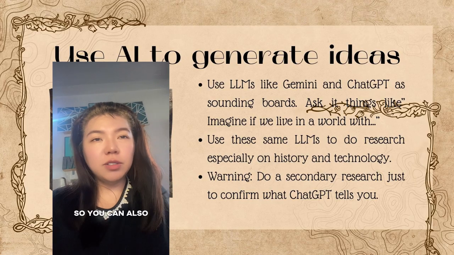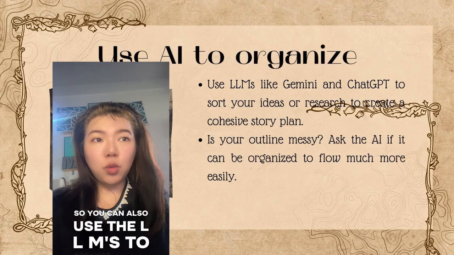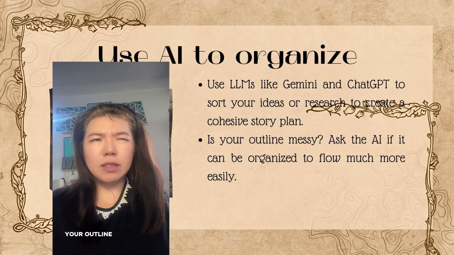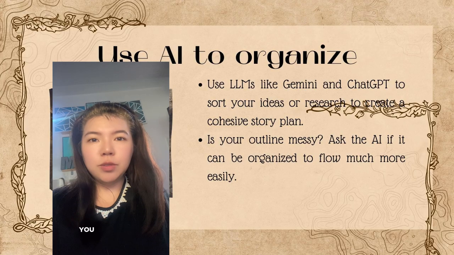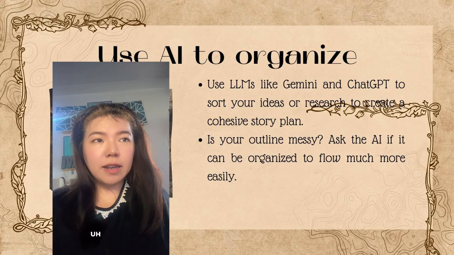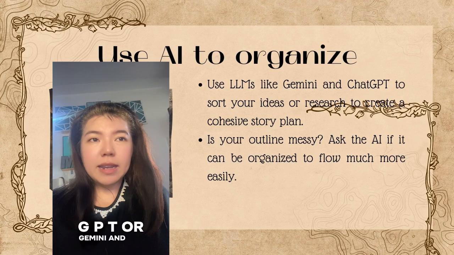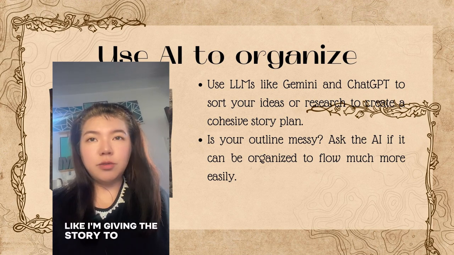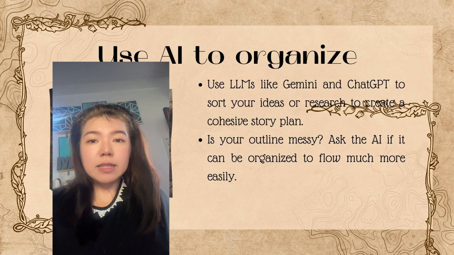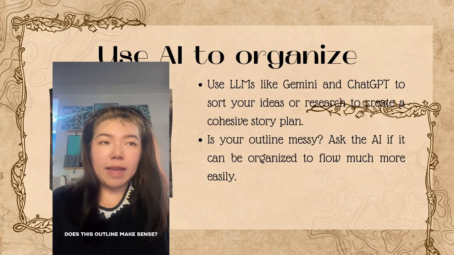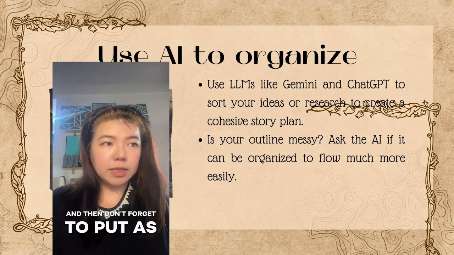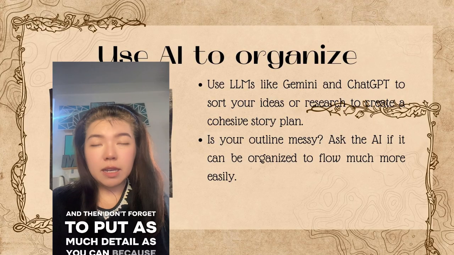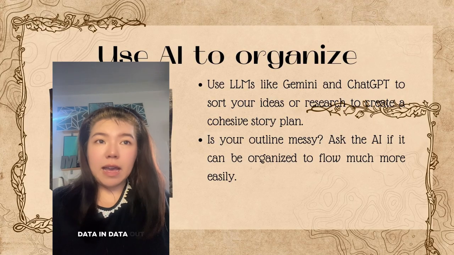All right, so you can also use the LLMs to organize. Let's say your outline feels messy. You can put the whole thing in ChatGPT or Gemini and ask it to organize it like, I'm giving this story to grade 3s and grade 4s. Does this outline make sense? And then don't forget to put as much detail as you can because data in, data out.